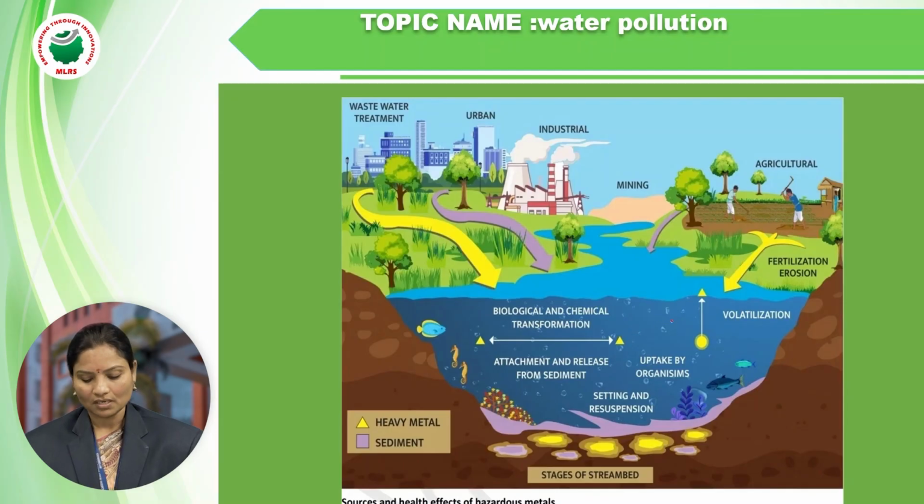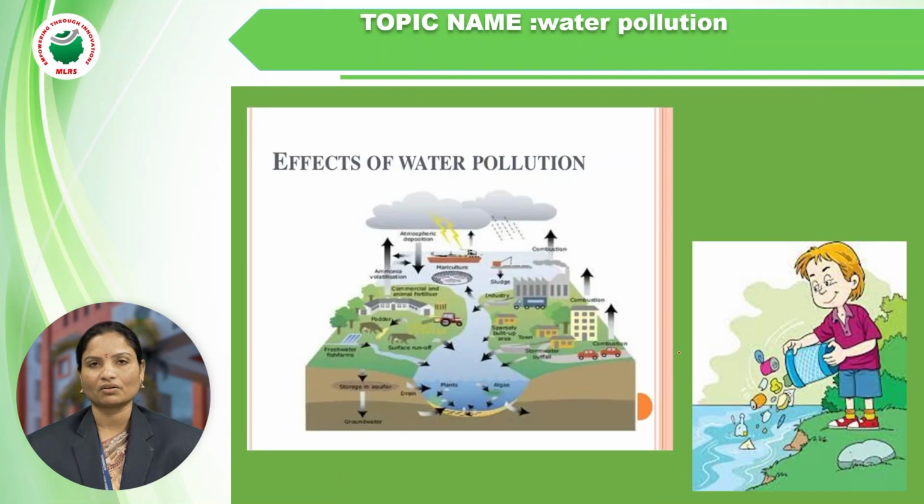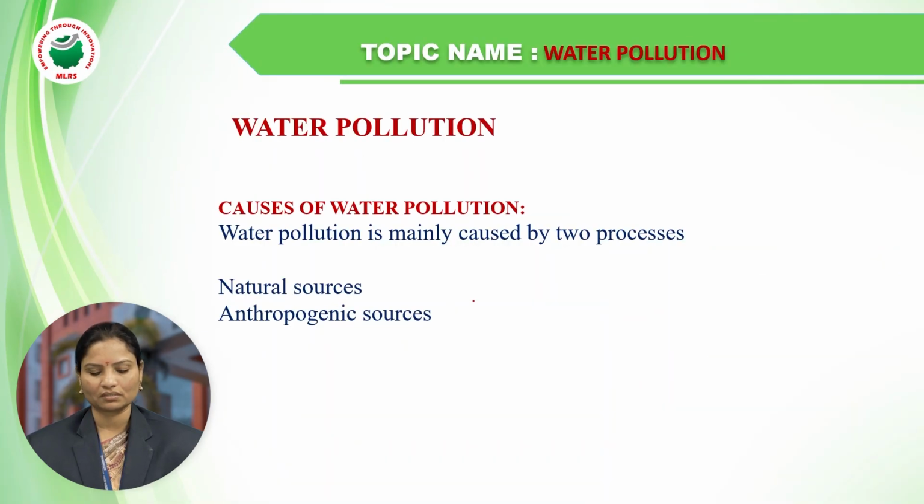Majorly, heavy metals will be formed in our water, and sedimentation means all the colloidal particles and impurities are formed and settled in the water. This is one of the reasons for water pollution. What are the effects of water pollution? The causes of water pollution are of two types: natural sources and anthropogenic sources, meaning human activities.